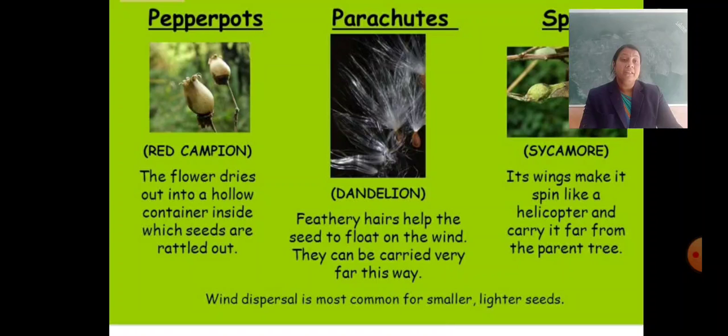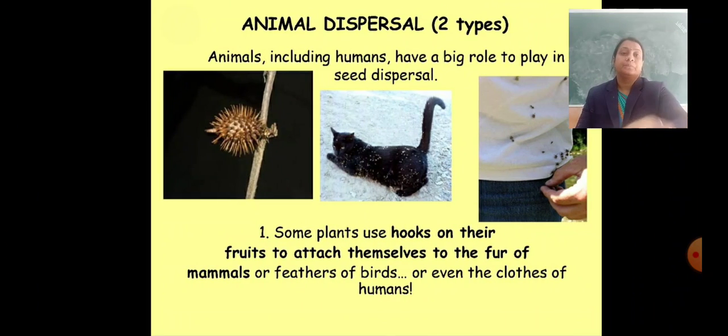Sycamore: its wings make it spin like a helicopter and carry it far from the parent tree. Wind dispersal is most common for smaller and lighter seeds.